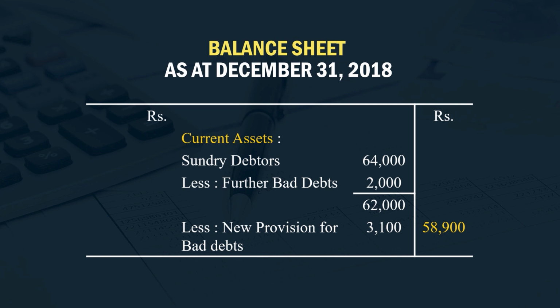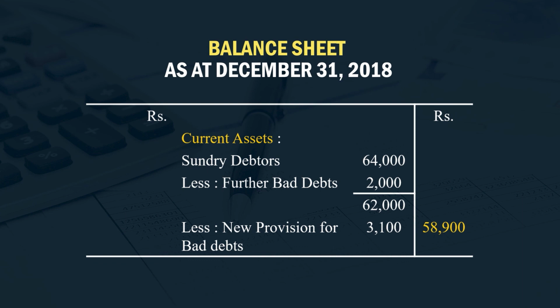So, on 62,000 we should make a new provision at the rate of 5%, that comes to 3,100. So, here this is the balancing figure of rupees 2,100 which must be charged to the profit and loss account.